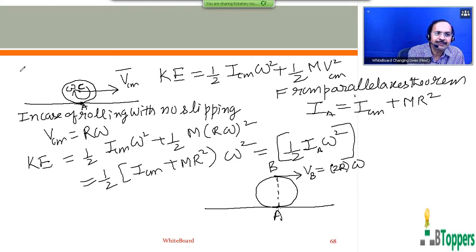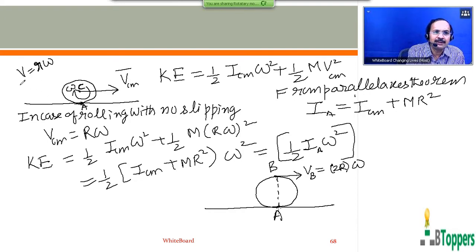As I discussed in the past, when a rigid body performs pure rotational motion about an axis, the magnitude of velocity of any point situated at perpendicular distance r from the axis at a particular instant can be written as v equal to r omega. So the combined translational and rotational motions of the body which rolls on the fixed surface with no slipping can be considered as equivalent to pure rotational motion about the instantaneous axis passing through the points of contact.